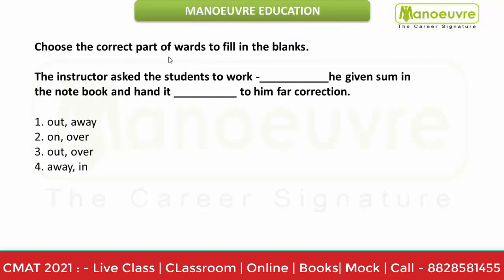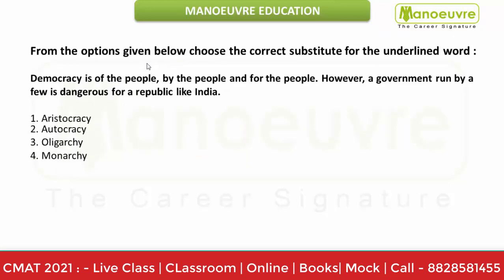Let's go on to the next type of question. The question says, from the options given below, choose the correct substitute for the underlined word. Democracy is of the people, by the people, and for the people. However, a government run by a few persons is dangerous for a republic like India.